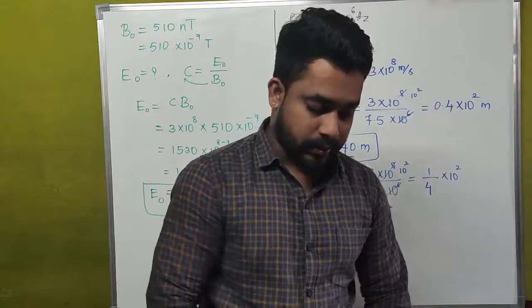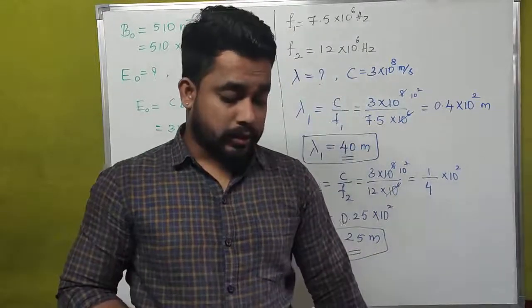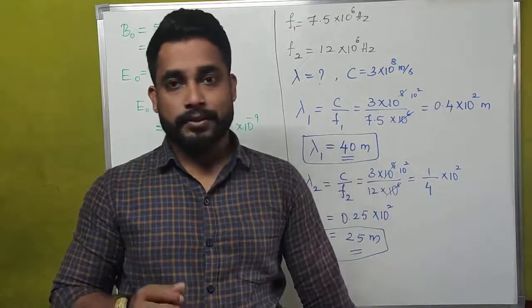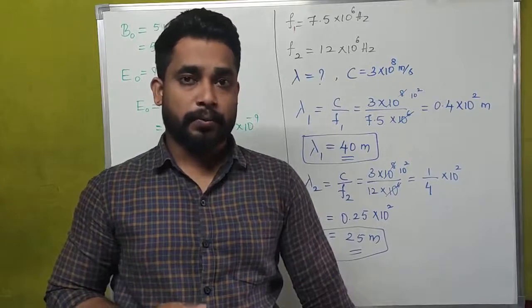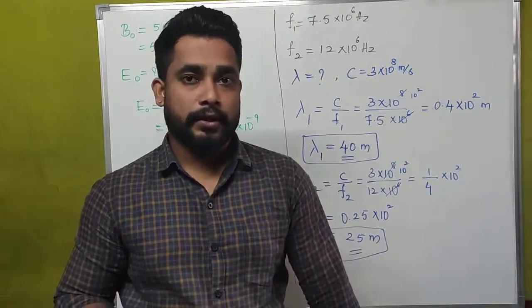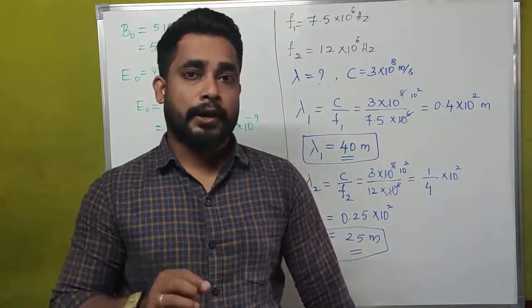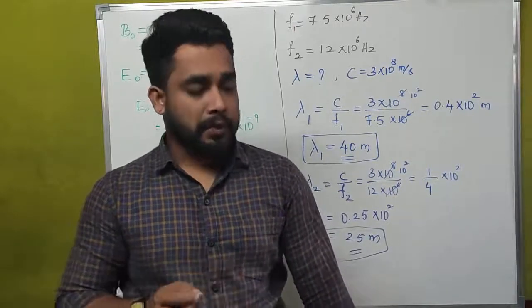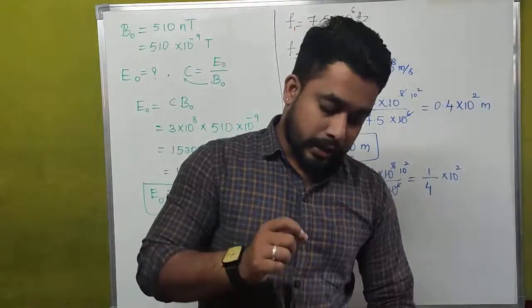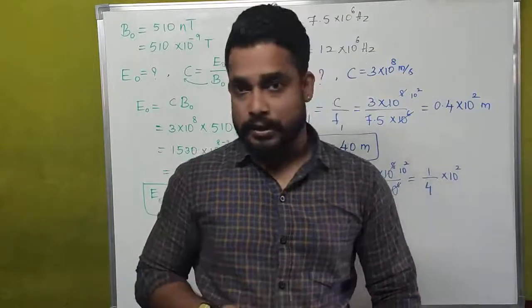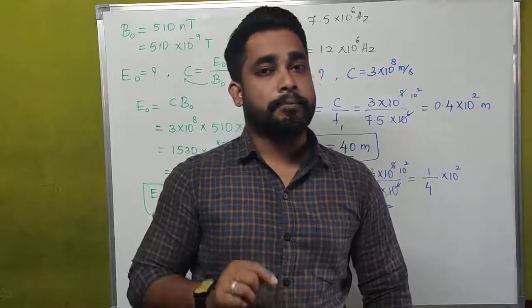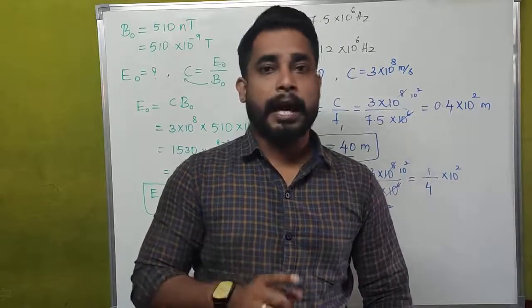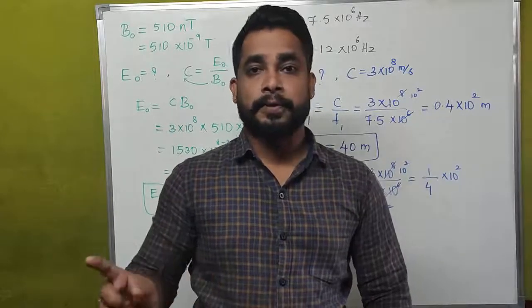Here what he has given is, suppose the electric field amplitude of an electromagnetic wave is 120 Newton per Coulomb. Here what he has given is E naught directly, that is the amplitude of the electric field vector of an electromagnetic wave, equal to 120 Newton per Coulomb. And frequency is 50 megahertz. Then what we have to calculate is B naught. What is B naught? Amplitude of magnetic field vectors.